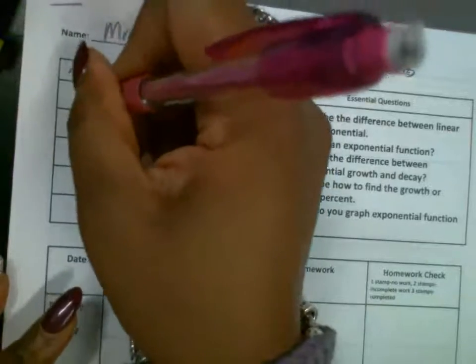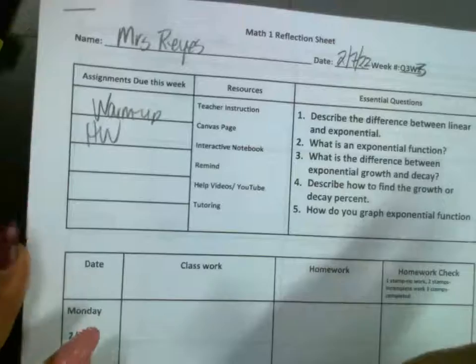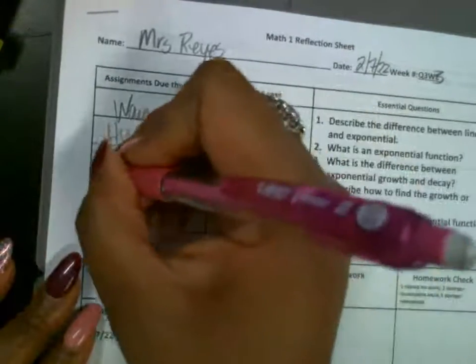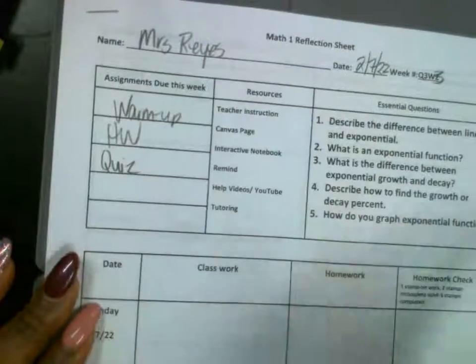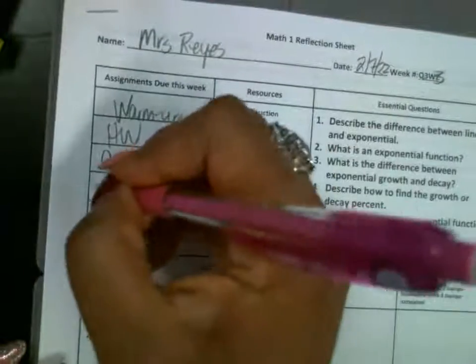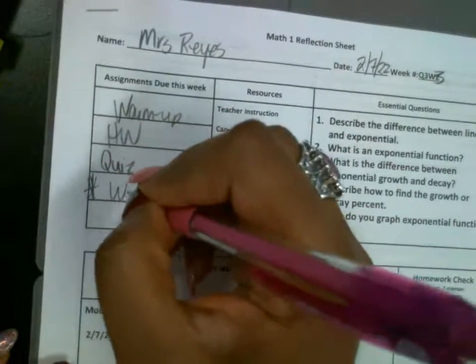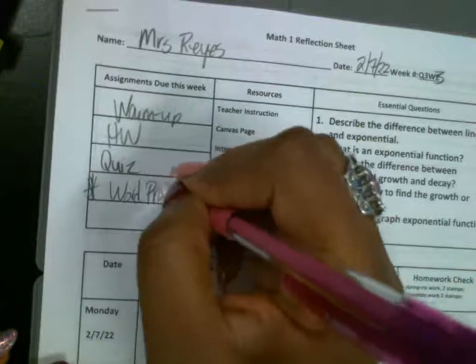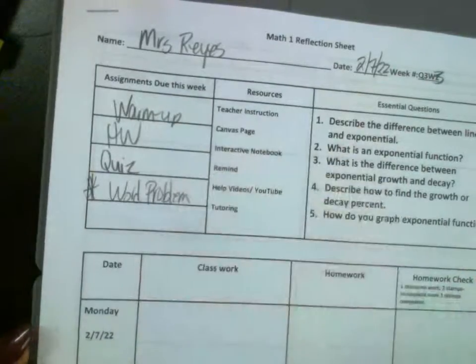You have your warm up. This is due Friday. You have your homework. It's due Friday. We have a quiz on Friday also. I may assign some word problems on exponential functions depending on how far we get. So that's why I'm putting a star right here, that it could be some word problems that are due.